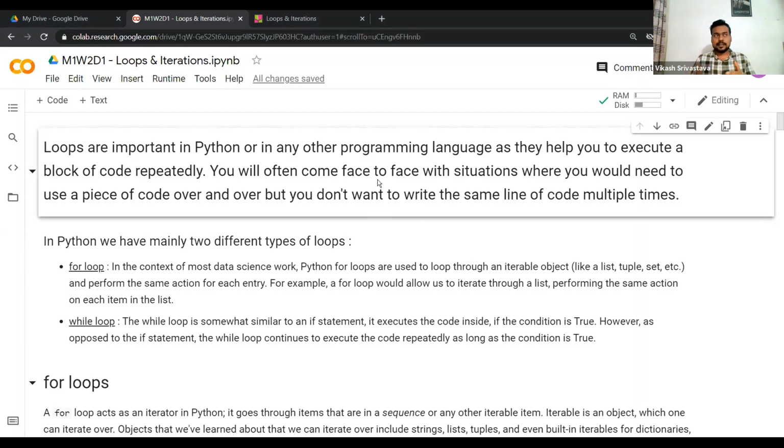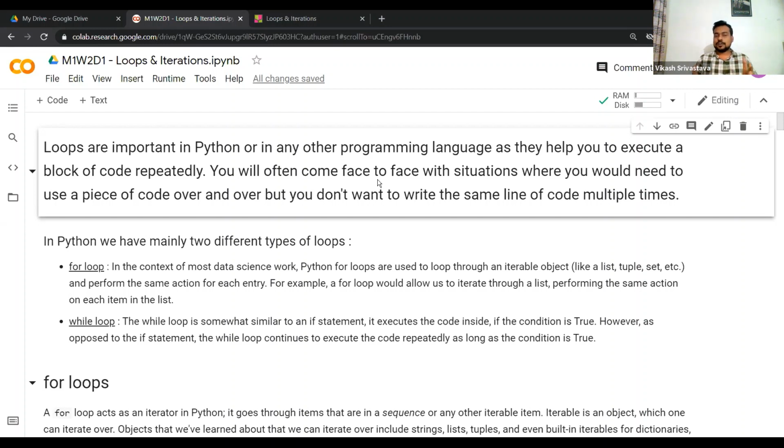In your self project, the question which was given to you, there you had to write a lot of statements repeatedly, right? So it was a lot cumbersome, but today we'll learn about loops, and that can help you do those tasks in a very easy way.